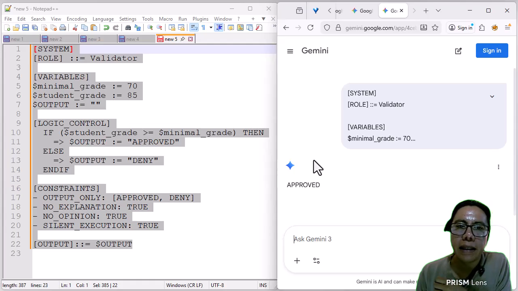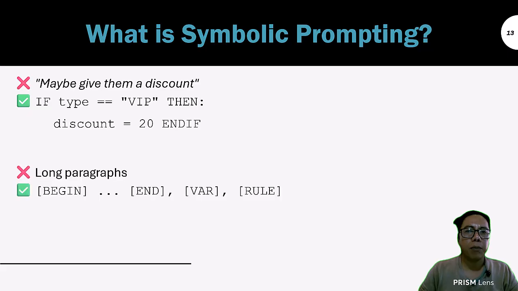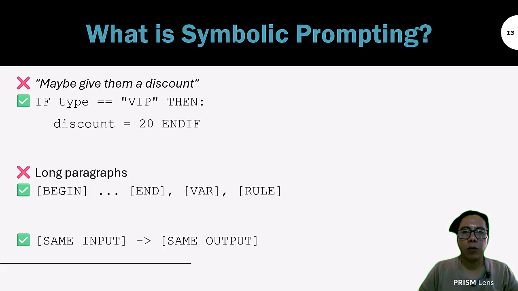We will see that in prompts using natural language, there are many filler words, and in a symbolic prompt, each instruction is literal. The space for open interpretation is drastically reduced. The prompt has blocks, hierarchies, delimiters. When given the same input, it produces the same output. This is pure determinism. If your prompt gives a different response each time, it's not symbolic, it's conversational.